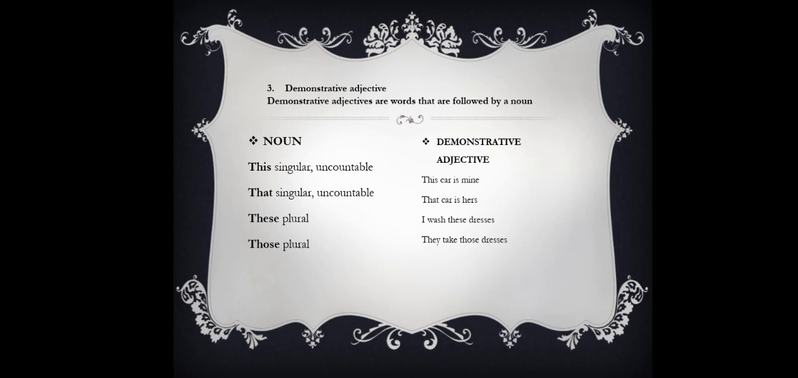And then the third type is demonstrative adjective. Demonstrative adjectives are words that are followed by a noun. This is singular or uncountable, and then that is singular and uncountable. These and those are plural. And then for the example, this car is mine, and then that car is hers. I wash these dresses, and then they take those dresses.